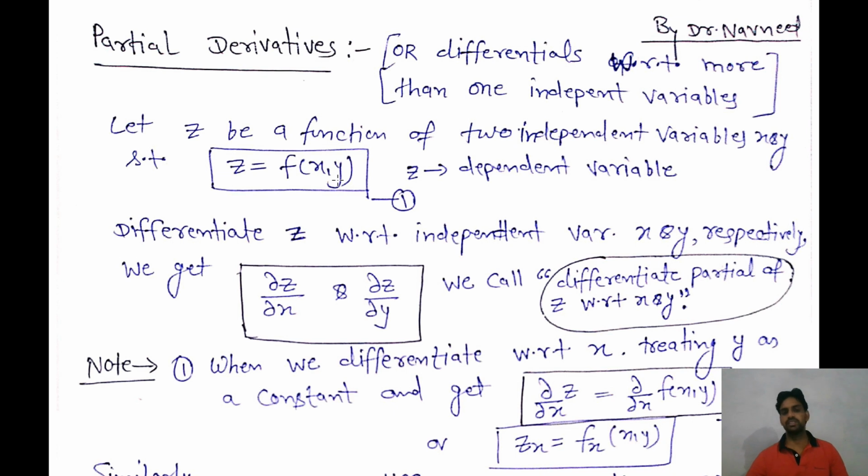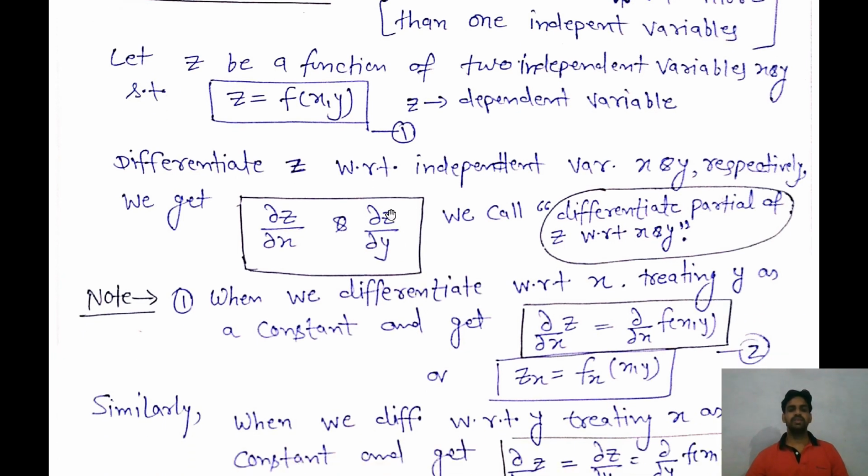So how will we differentiate? First we will differentiate with respect to x, then we will treat y as constant. When we differentiate with respect to y, then we will treat x as a constant. So we differentiate z with respect to the independent variables x and y separately. If we are differentiating with respect to x, we get the symbol del z over del x. That means this is the partial derivative of z with respect to x, and this is the partial derivative of z with respect to y. And these are all first order partial derivatives with respect to x and y.